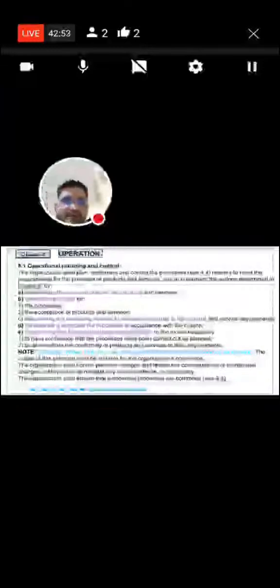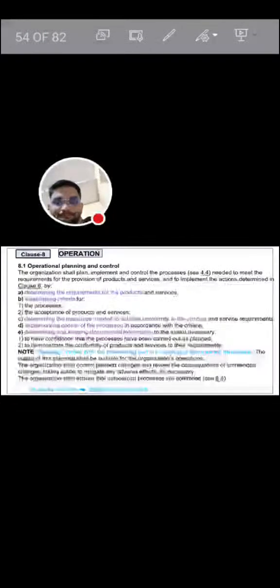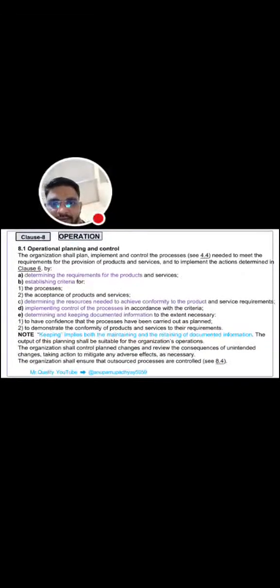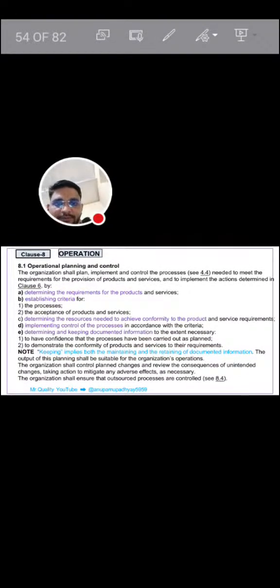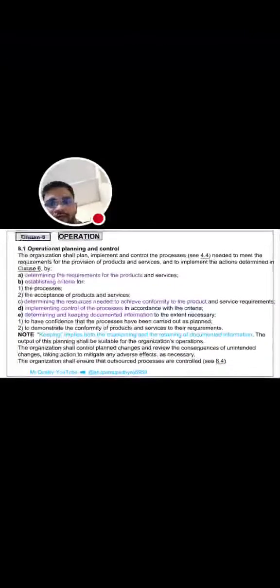The organization shall plan, implement and control the processes needed to meet the requirements for the provision of products and services, and to implement the actions determined in clause number 6, by determining the requirements for the products and services and establishing criteria for the processes and the acceptance of products and services, determining the resources needed to achieve conformity to the product requirements, implementing control of the processes, and determining and keeping documented information. Note: keeping implies both maintaining and retaining documented information.